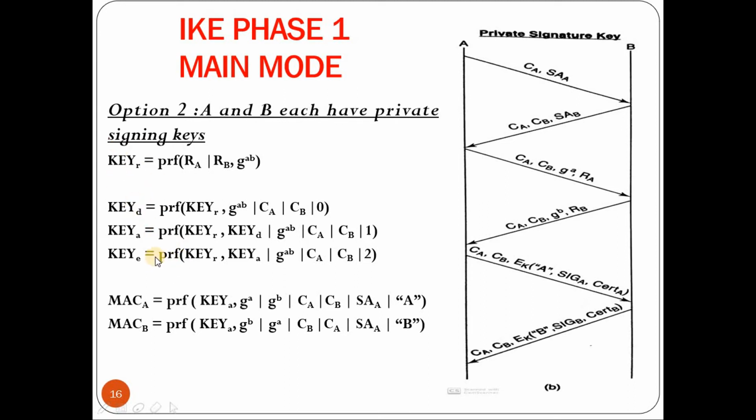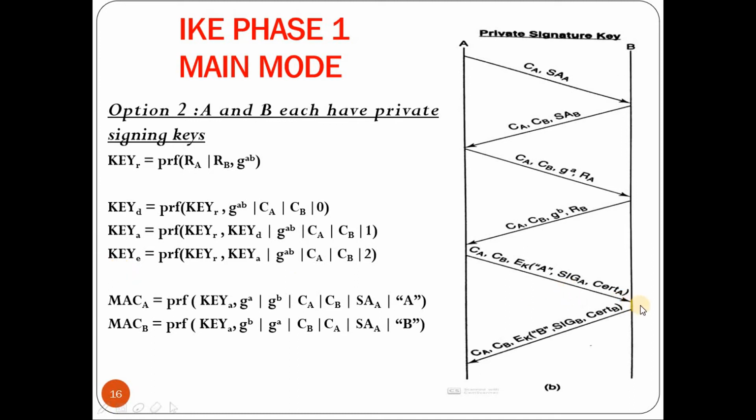Okay, so once all the keys are generated, it also computes the MAC of A and the MAC of B. So MAC A is computed by A, MAC B is computed by B. Once that is done, A will send a message to B. So what will it send? It will send the cookie of A and cookie of B. Along with that, it will also encrypt three components, that is the identity of A, then the signature of A, and along with that the certificate of A. This whole thing is encrypted using the key K, which is nothing but the encryption key.